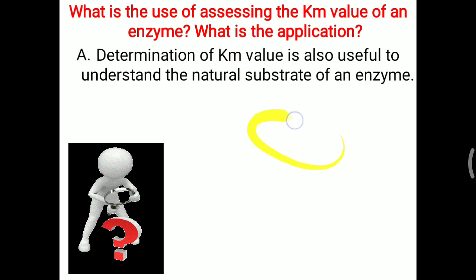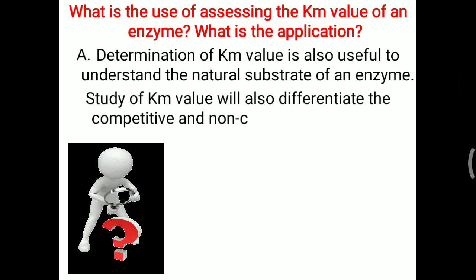So the substrate will directly react with that particular enzyme which has the lower Km value, and that is the usefulness of assessing the Km value. The study of Km value also determines competitive and non-competitive inhibition in relation to the substrate and inhibitor. That is the main significance.